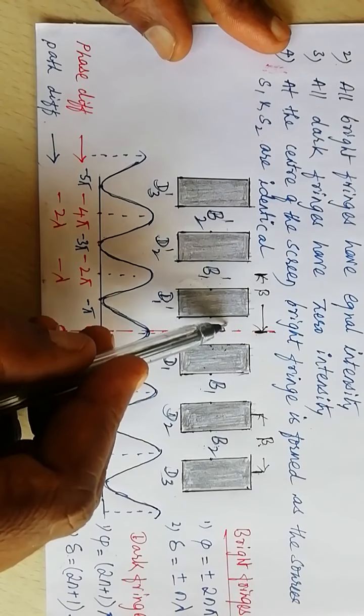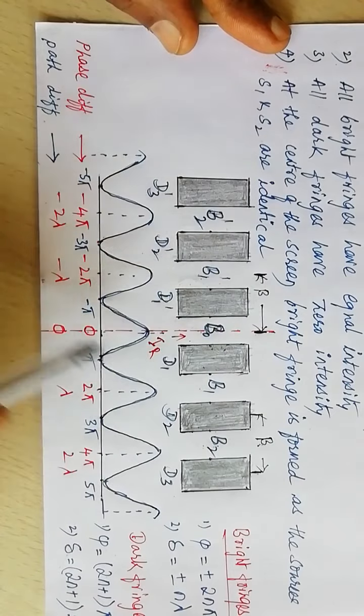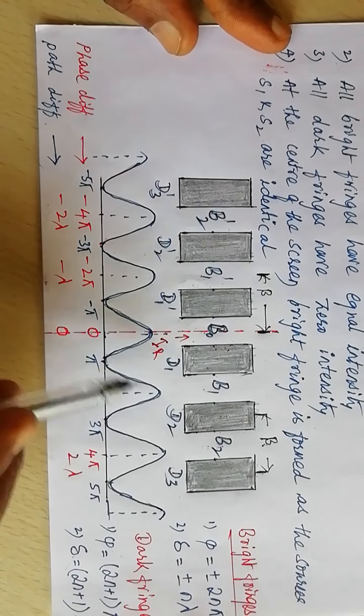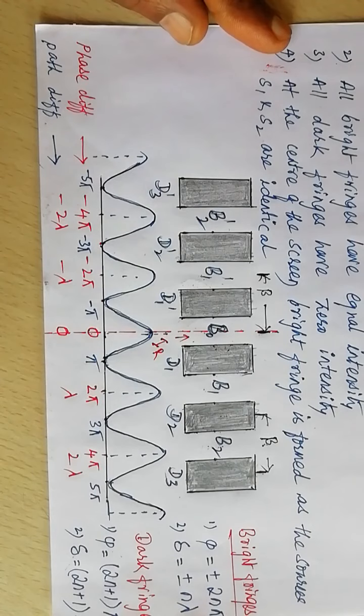The intensity of light decreases, but it is not noticed by the experimenter, but strictly speaking, the intensity decreases on either side of the bright band.